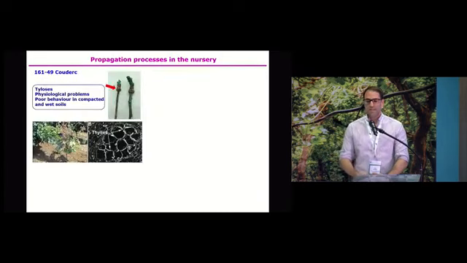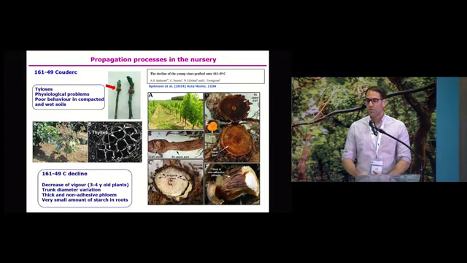However, just as a curiosity, this rootstock, the 161-49 Couderc, causes thelosis, physiological problems, and incompatibilities with some Gamay clones, and it also shows poor behavior in compacted and wet soil. So in France, this rootstock has been removed from the market, and the French researchers call it the 161-49 decline. Here you can see some of the symptoms: decrease in vigor, trunk diameter variation, thick and non-adhesive phloem, and they also observed a very small amount of starch in roots.